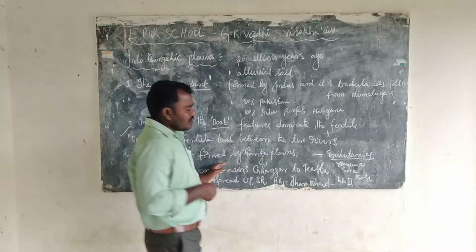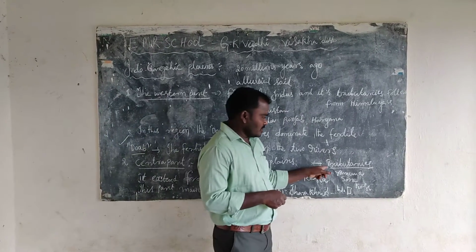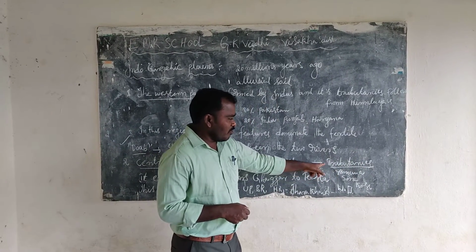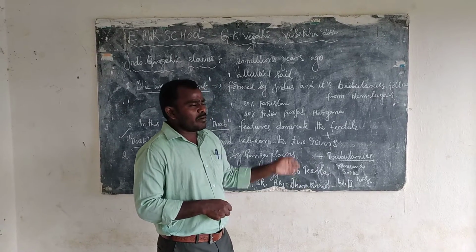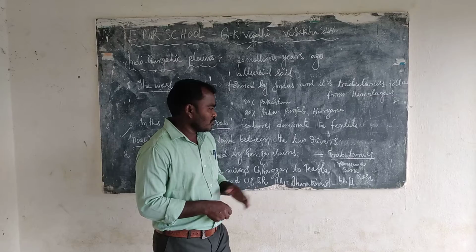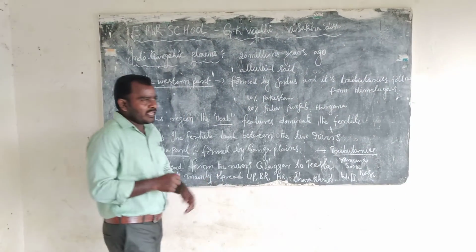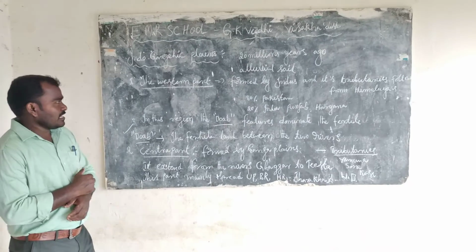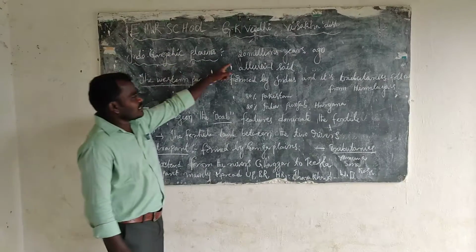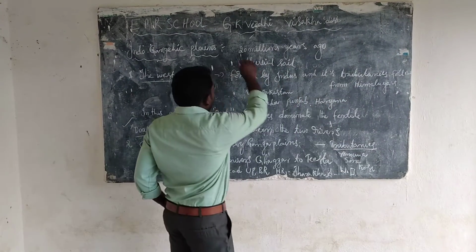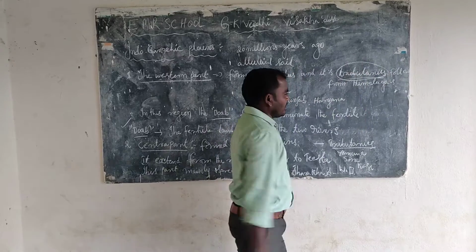And next, the Ganga and its tributaries. What is the meaning of tributaries? Tributaries means upanadulu. The Ganga tributaries are Yamuna, Sone, and Kosi. The next one, the Indus River tributaries.